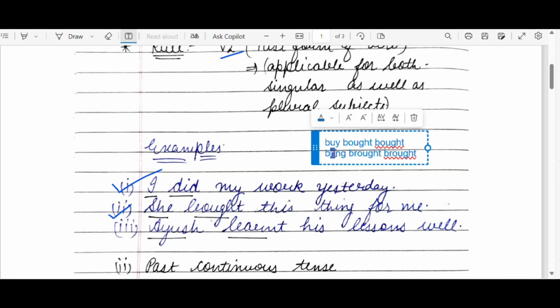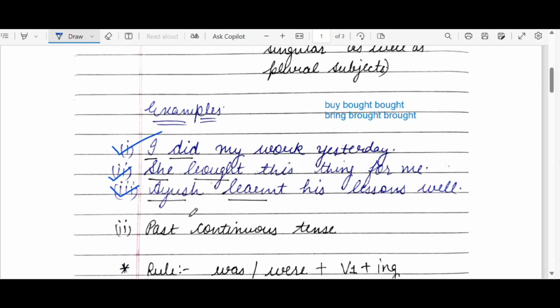Remember, there is R in bring, so we have to use R in the V2 and V3 of brought. So, I hope this might be clear to all of you. The third example is, Ayush learned his lessons well. Learn can be written as learned or learnt with ed or t. Both are correct. Ayush is subject, learned is the V2 of learn, his lessons well. Ayush learned his lessons well.